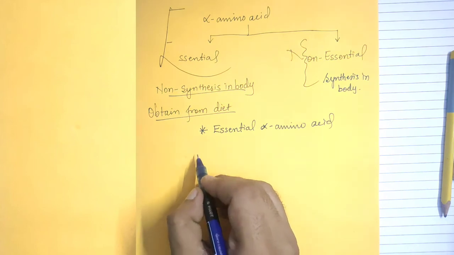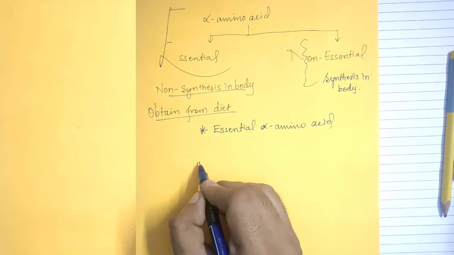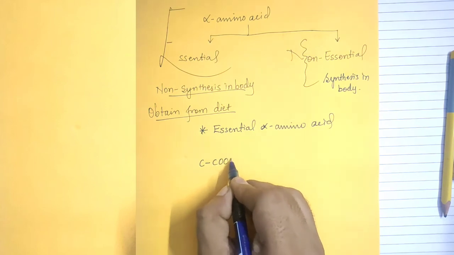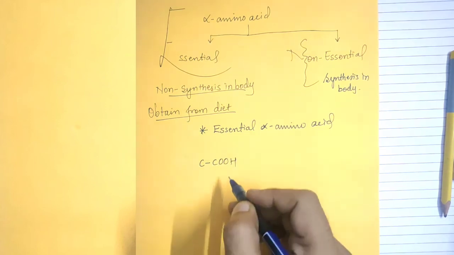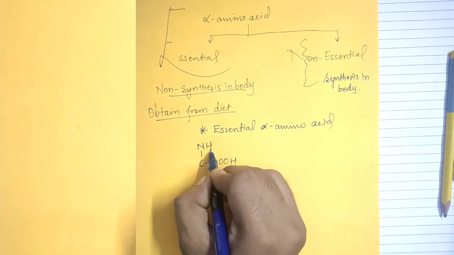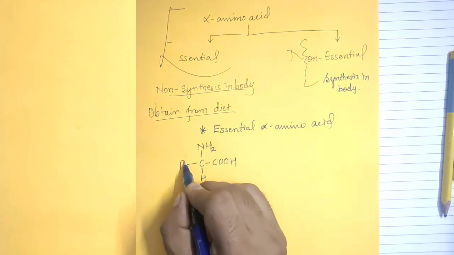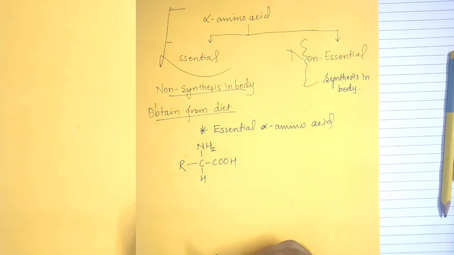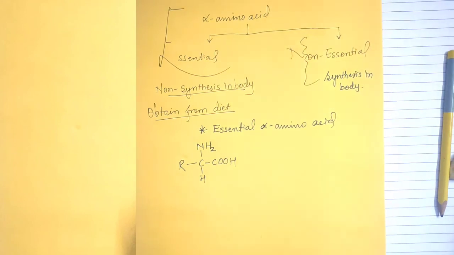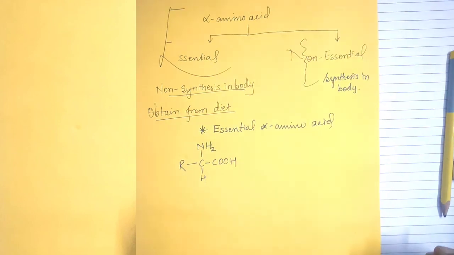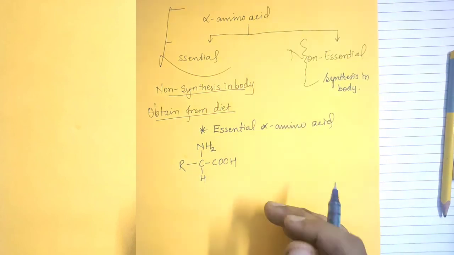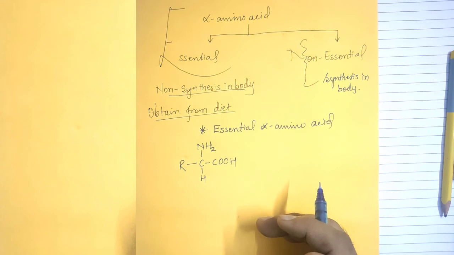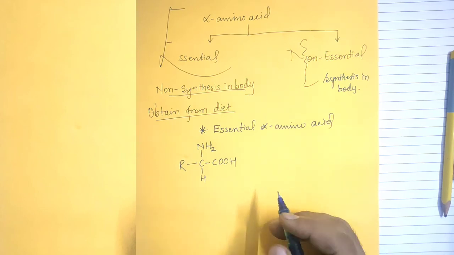The general formula for the alpha amino acids is COOH, NH2, H, R. The name of the alpha amino acid has been given from the trivial name. The trivial name usually reflects the property of the compound or its source. For example, the first alpha amino acid is glycine, which has a sweet taste, and in Greek, glykos means sweet.